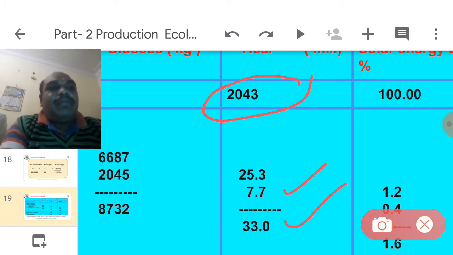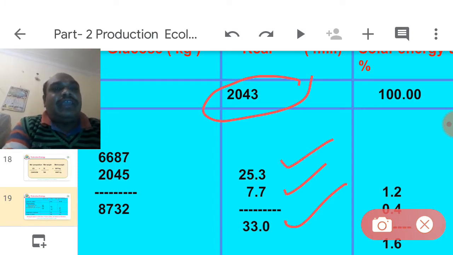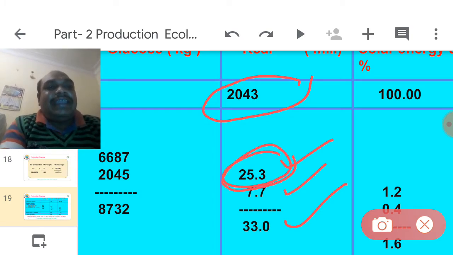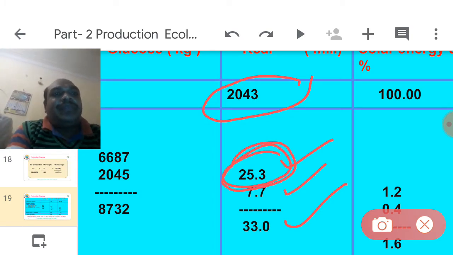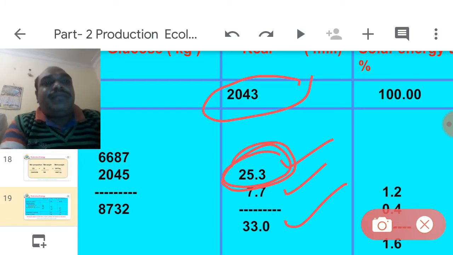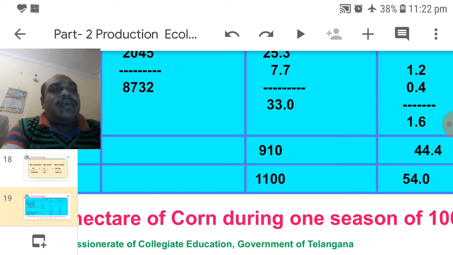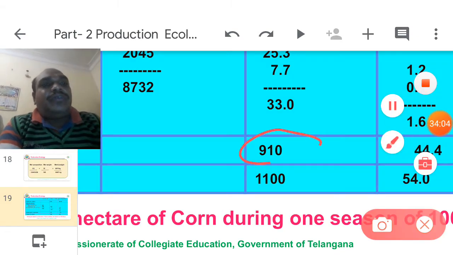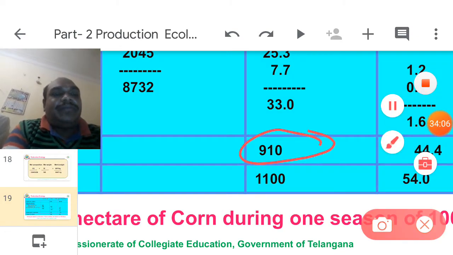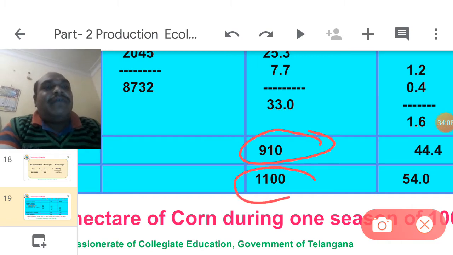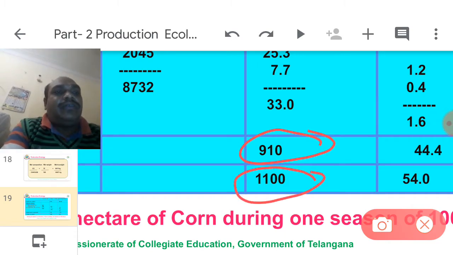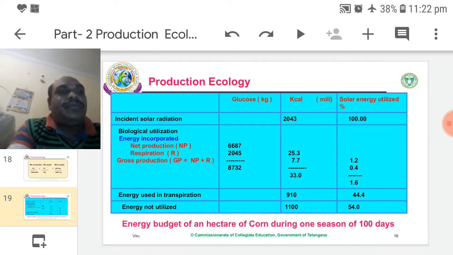From this, 7.7 is consumed in respiration, and net 25.3 kilocalories of energy is stored as net. It is the net production. The net production comes from this energy. Some of the energy is utilized in transpiration. The remaining 1100 is reflected into the atmosphere.